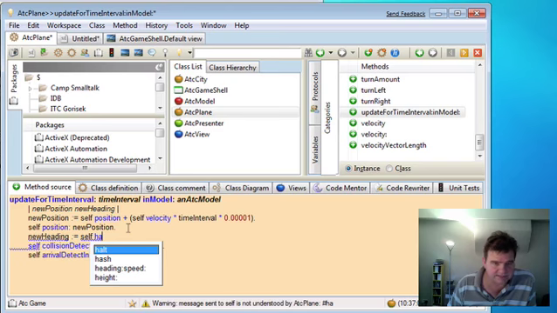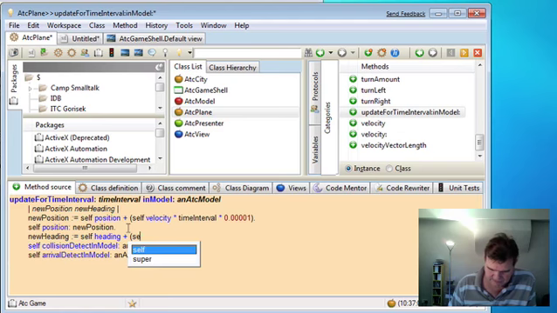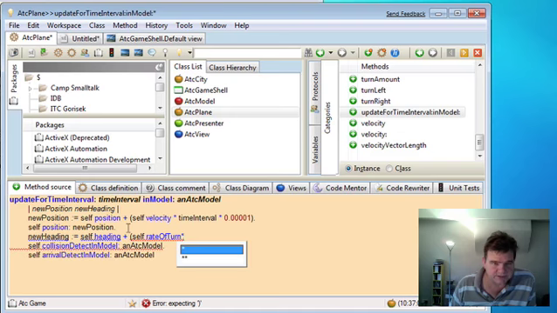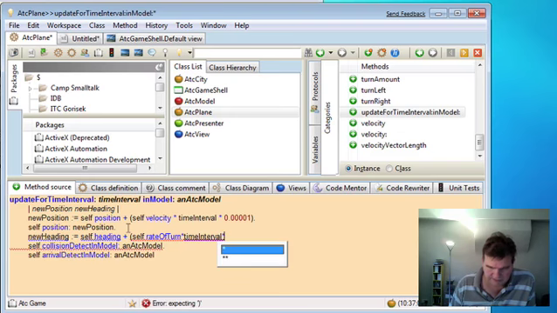Let's get the current heading, and we will add the rate of turn times the time interval times some sort of scaling factor.